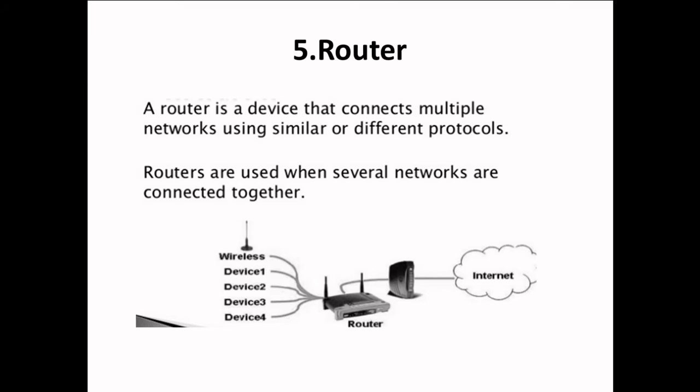So here we are seeing a router which is connected through the internet, and there are some wireless devices, device 1, device 2, device 3, device 4, connected through the router. So this is a general representation. Router, as I told you, is a very important device.